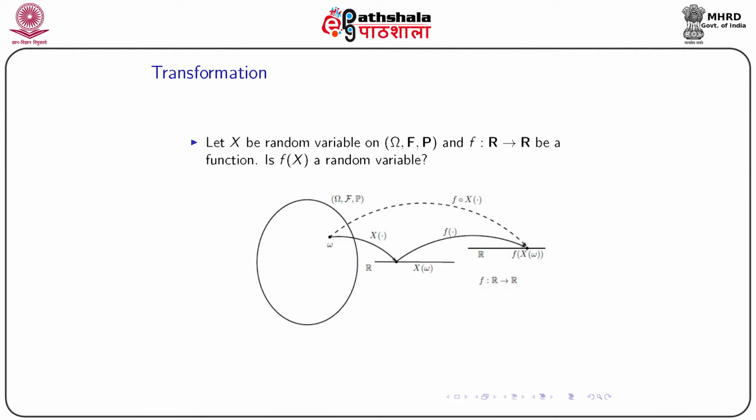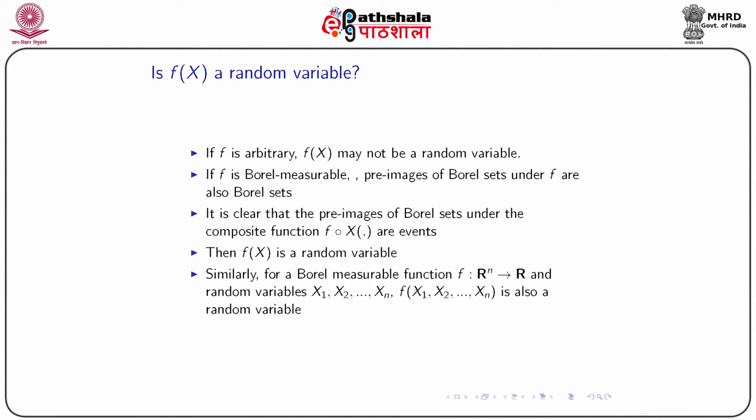Well, to understand that, we just follow the figure we have written here. From Omega we have x of omega, which maps from Omega to the real line. Then for this x of omega, we map f of x of omega, which is once again from R to R. So this is a sort of composition between f and x. f is a function as well as x is a function, both are real valued functions. This is the thing we are interested in: whether f(x) is a random variable or not.